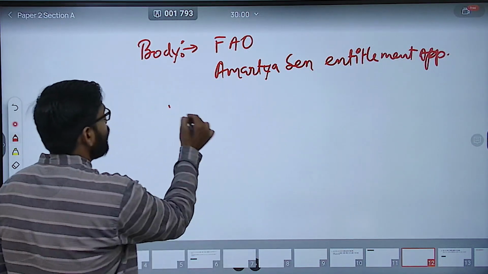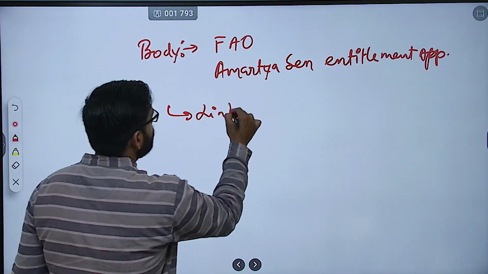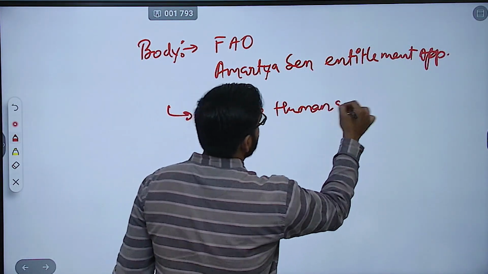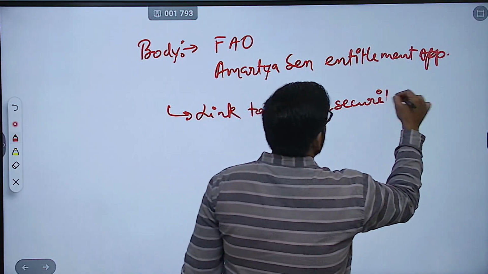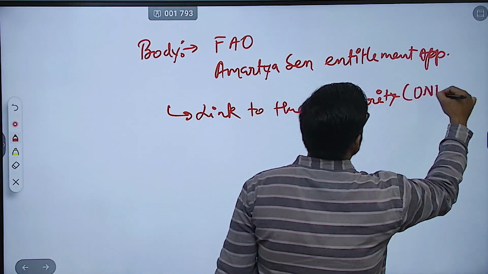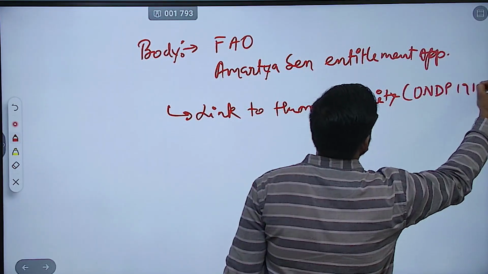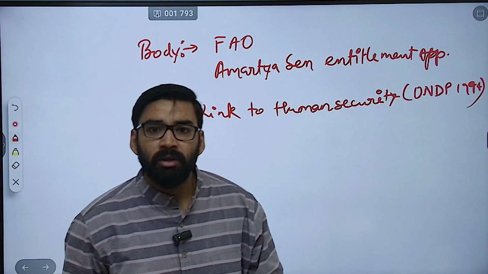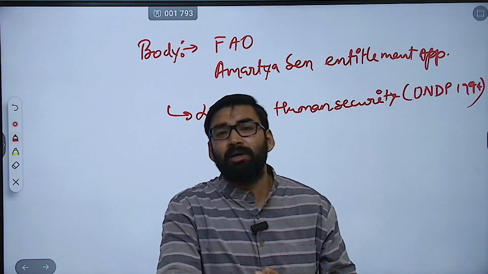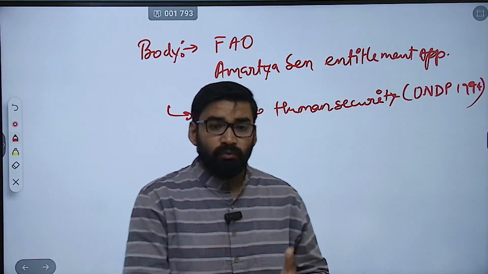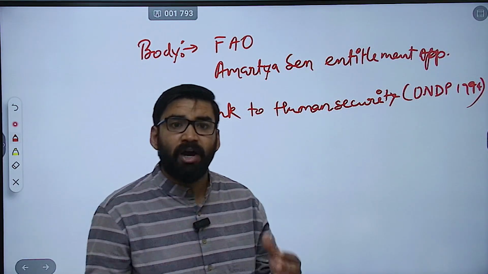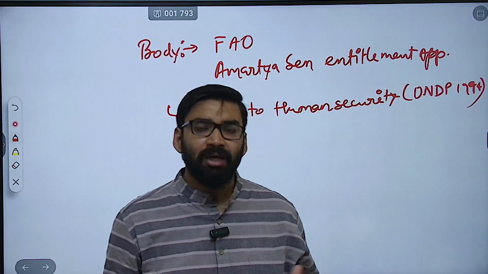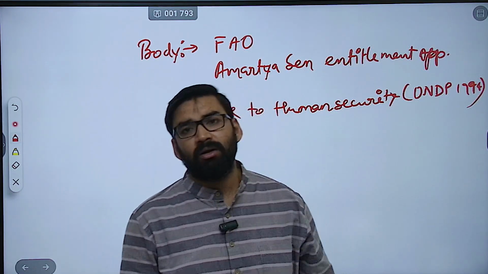Then you can link it to human security, like the UNDP report of 1994, that you can mention. Then contemporary issues you can mention like the Ukraine war, food supply chains, 2025 climate disasters, all these things you can mention, contemporary events. Then at last you can write a wonderful conclusion.